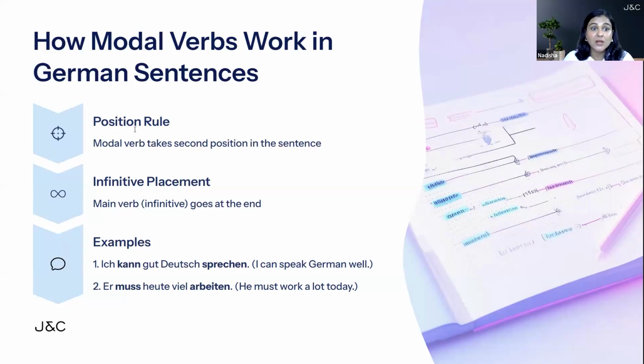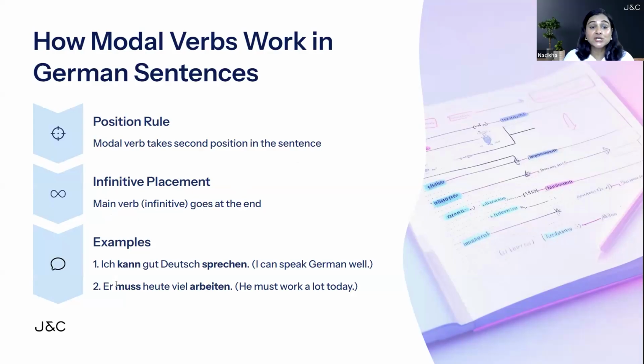So what is the position rule? The modal verb takes second position in the sentence. In a normal sentence, the modal verb takes the second place, and it always has to be conjugated with the subject. Whatever the subject may be, ich, du, sie, es, wir, ihr, sie, it has to be conjugated, and it always comes with the other verb. It could be helfen, schwimmen, gehen, trinken. In that case, the other verb goes completely at the back in infinitive form. Infinitive means without conjugation, in its full form. Just put it at the back. So the main verb is in infinitive and goes at the back.